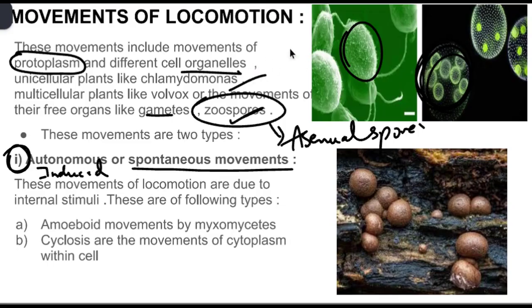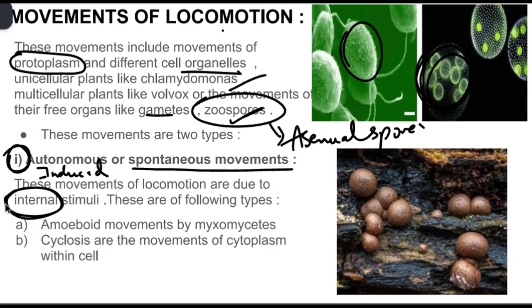So first thing is that movements are of two types: movements of locomotion and movements of curvature. Again, movements of locomotion are of two types: autonomous and induced. Coming to the autonomous, these movements of locomotion are due to internal stimuli. So internally the stimuli is produced.